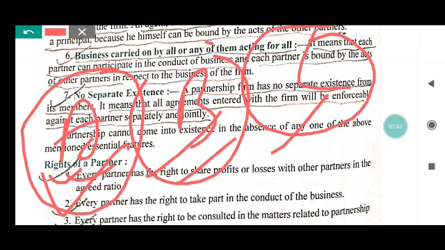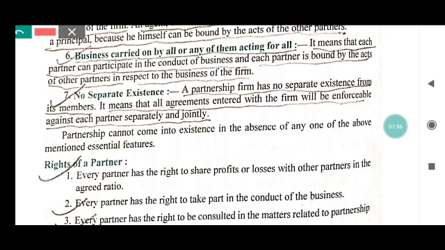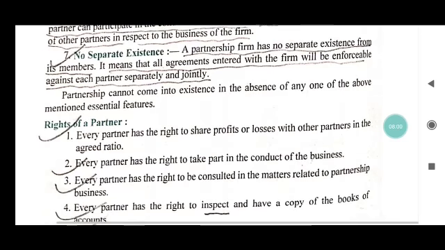Only the capital contribution by the partners is necessary in a partnership firm. So it is not necessary for every partner to work in the firm. No separate existence. This means no separate entity. What is the meaning of separate entity?